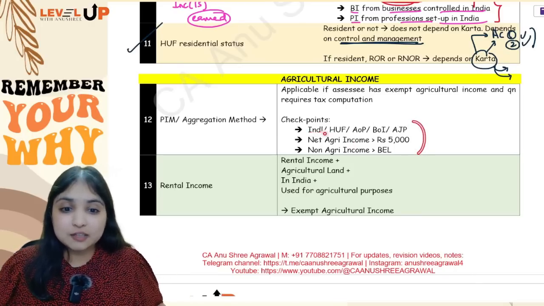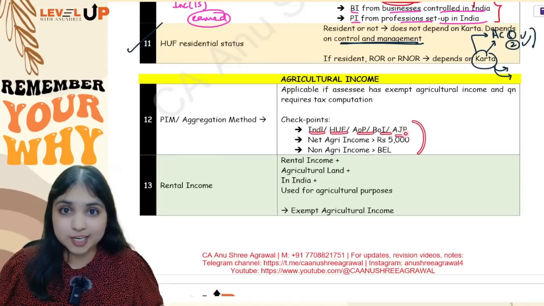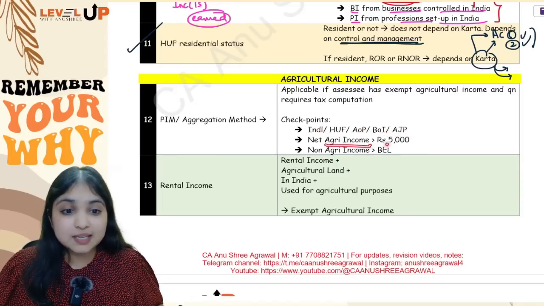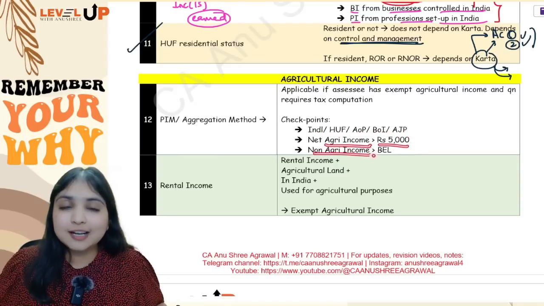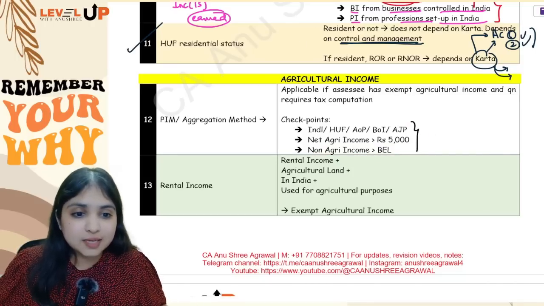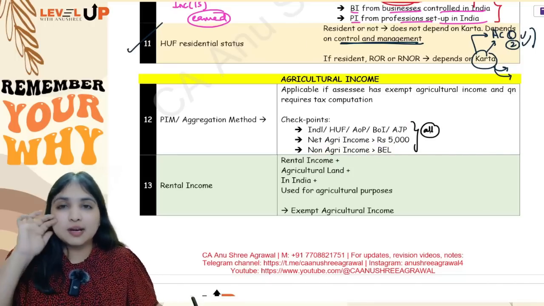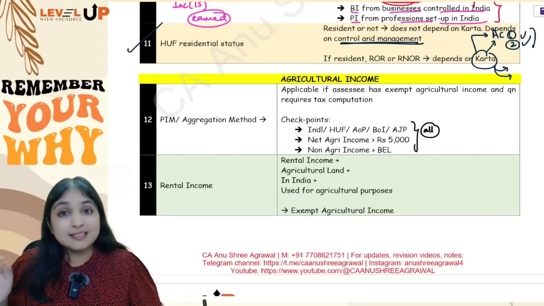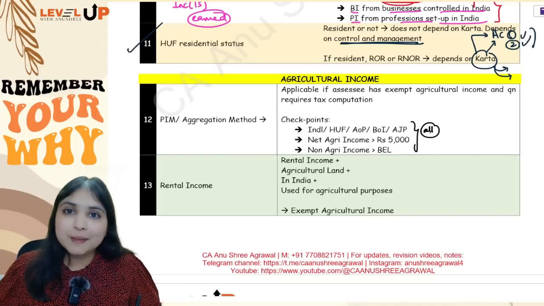Is your assessee an individual, HUF, AOP, BOI or AJP? Then net agricultural income of the assessee should be more than 5,000. Non-agricultural income of the assessee should be more than the basic exemption limit. Only if all of these three conditions are fulfilled, only then assessee's tax computation will be by way of partial integration method.